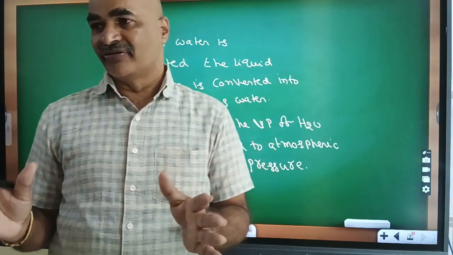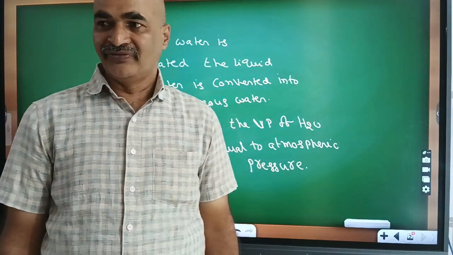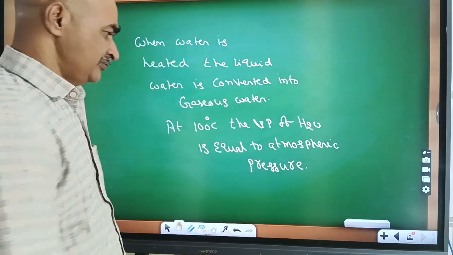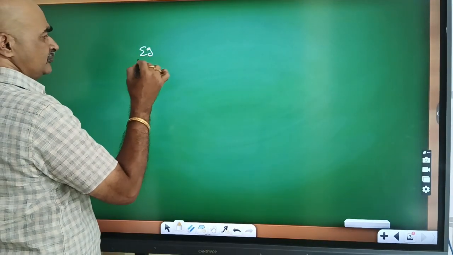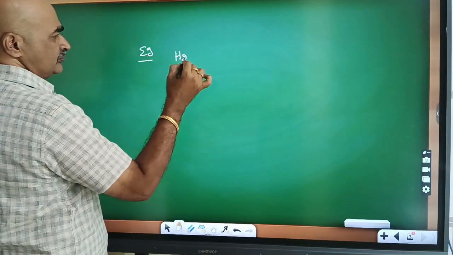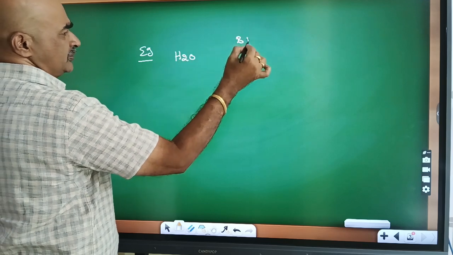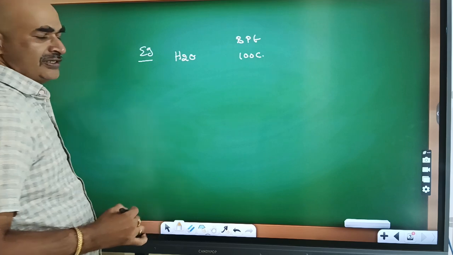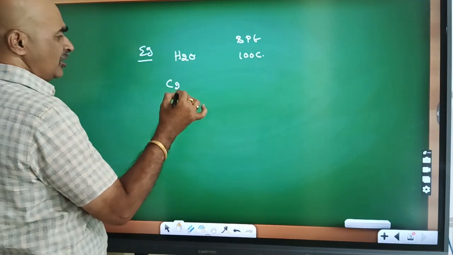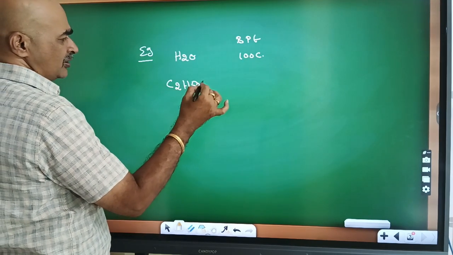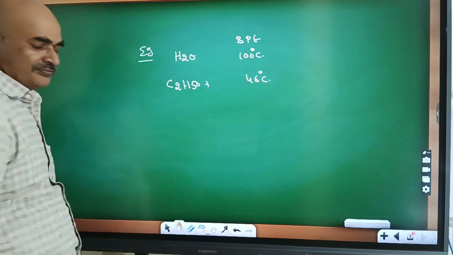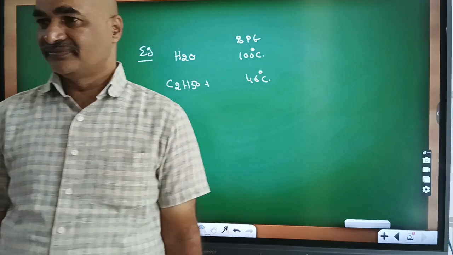Various liquids have different boiling points. For example, H2O boiling point 100 degrees centigrade. Ethyl alcohol boiling point 46 degrees centigrade.